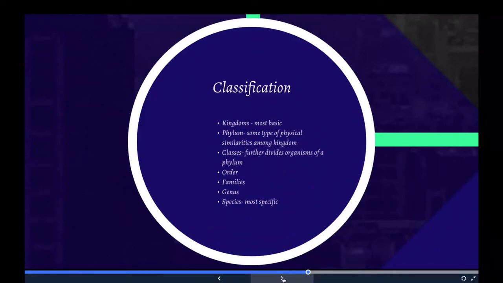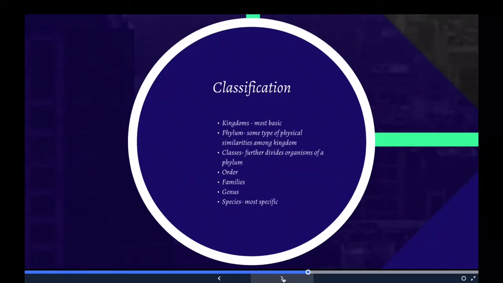The phylum is the next level following kingdom in the classification of living things. It is an attempt to find some kind of physical similarities among organisms within a kingdom. These physical similarities suggest that there is a common ancestry among those organisms in a particular phylum.